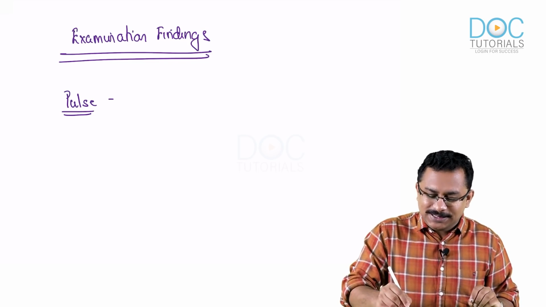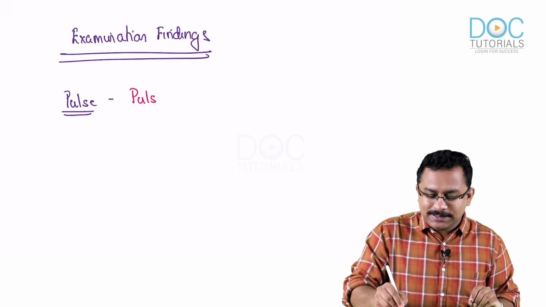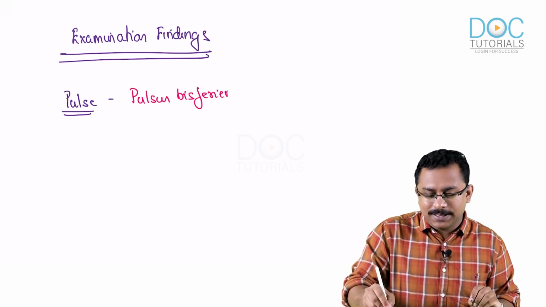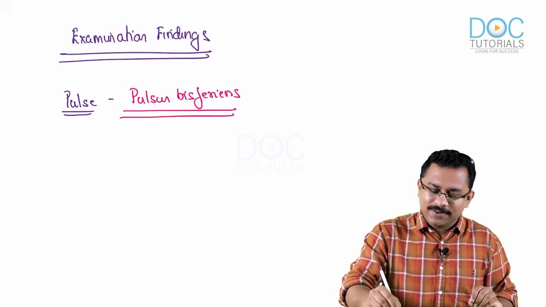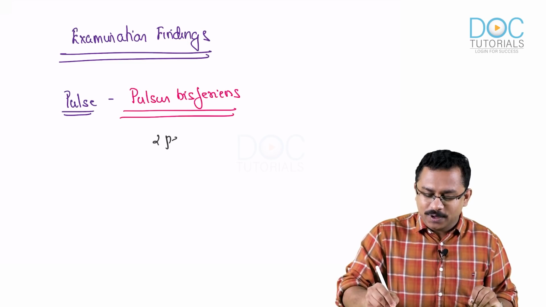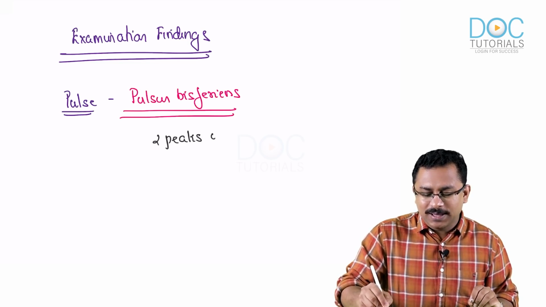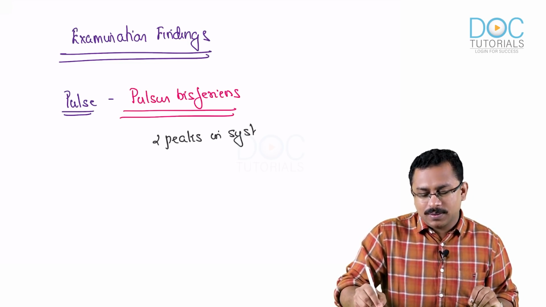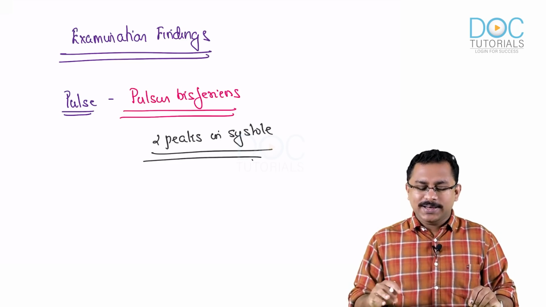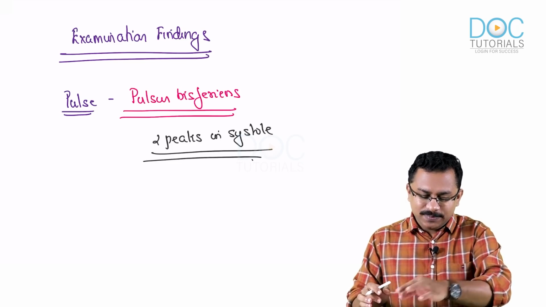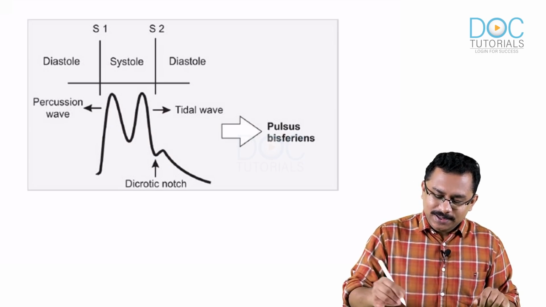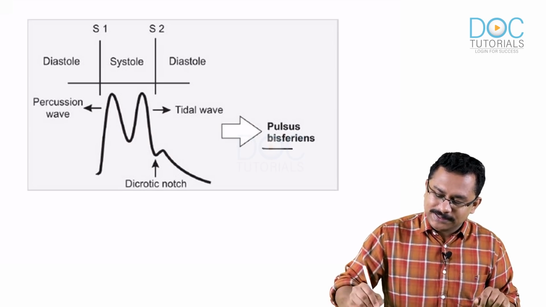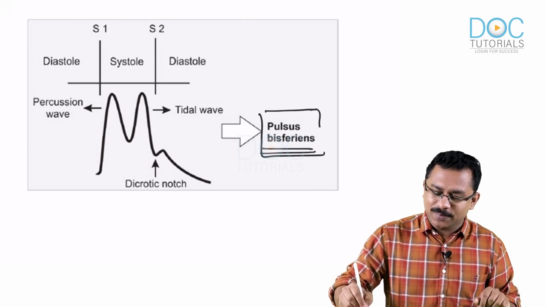The characteristic pulse abnormality is known as pulsus bisferiens. Okay, pulsus bisferiens. This is a pulse abnormality where you will have two peaks, two peaks in systole. That is what you are getting in pulsus bisferiens. I'll probably show you the picture. You see here, this is a patient with pulsus bisferiens, a hypertrophic cardiomyopathy patient.